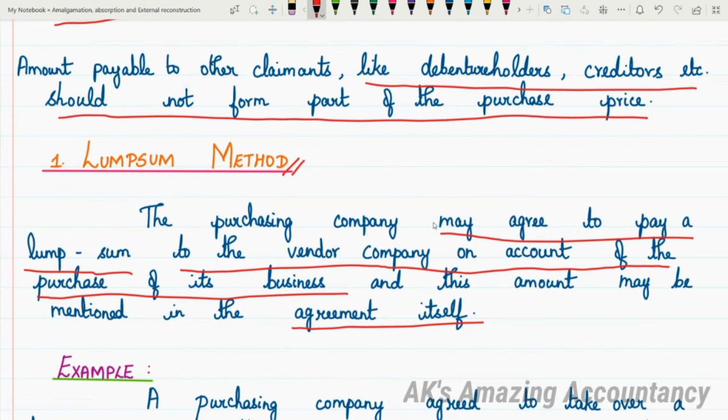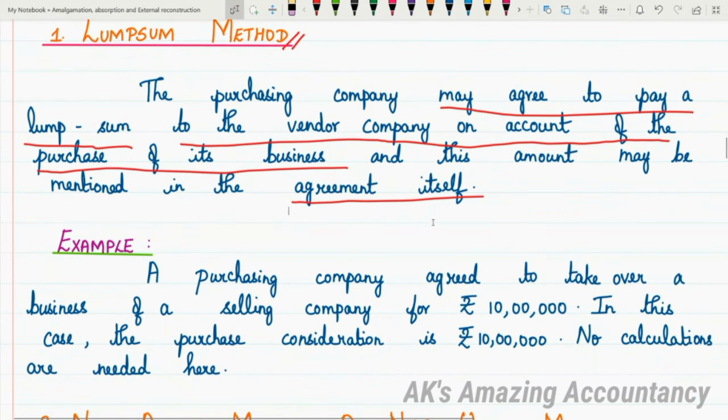We can have a look at a very simple example here. A purchasing company agreed to take over the business of a selling company for rupees 10 lakhs. So what is the agreed amount? The agreed amount is 10 lakhs. In this case, how much will be the purchase consideration? The purchase consideration is rupees 10 lakhs. You don't need to do any calculation because the amount is already clearly mentioned as per the agreement itself. So this is the most simple method we have, the lump sum method. I hope you are clear with the first method now.